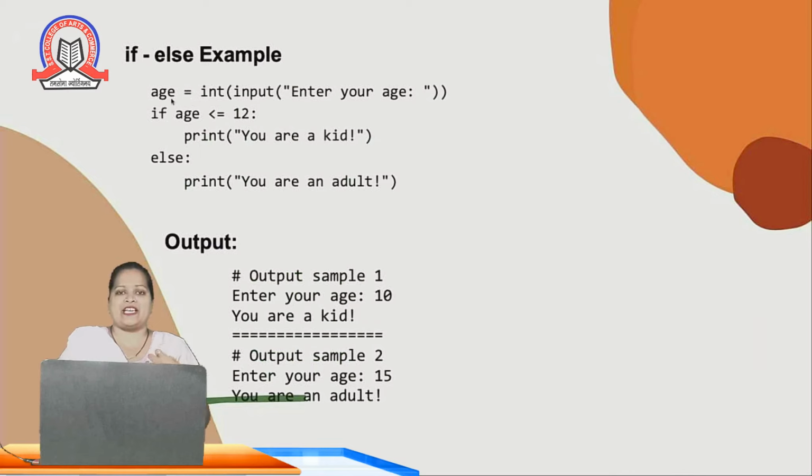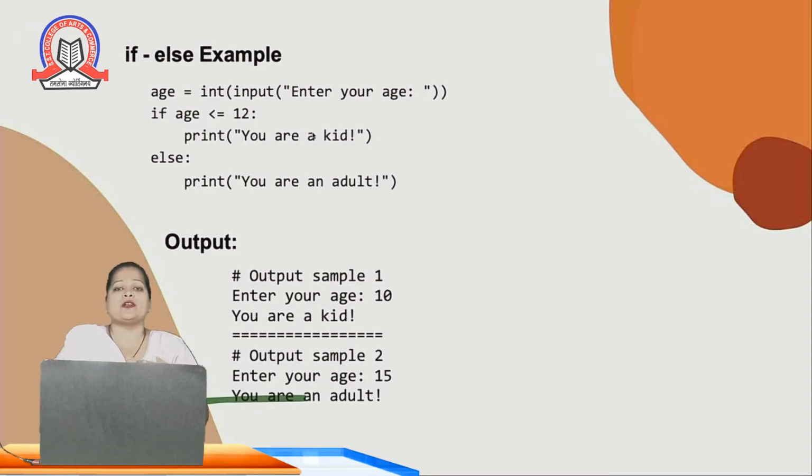I am accepting age from the user, and I am checking whether that value of age is less than or equal to 12 or not. If it is less than or equal to 12, then the compiler will print you are a kid. But suppose the user enters any value above 12, then it will go to the else block and it will print you are an adult. That means if I enter 10, then in the variable age the value is 10. So the value of age is less than or equal to 12. Yes, 10 is less than or equal to 12, so it will print you are a kid.